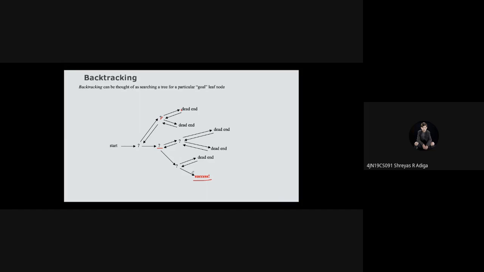We'll take a series of steps until we get the solution. Okay. Backtracking we will understand further with a few more examples. Next, we shall see one example.